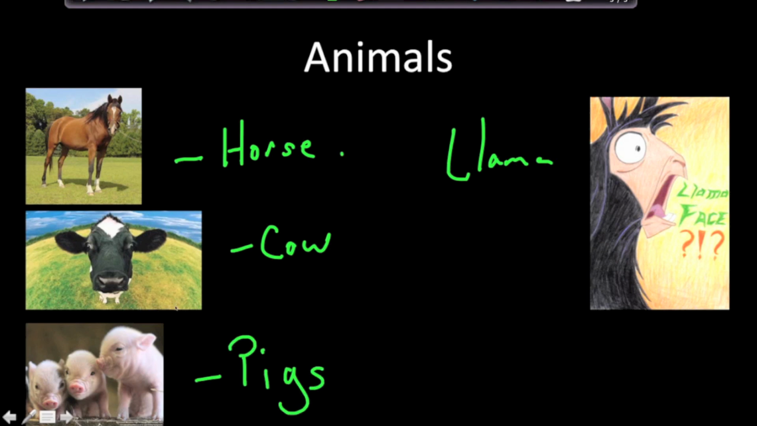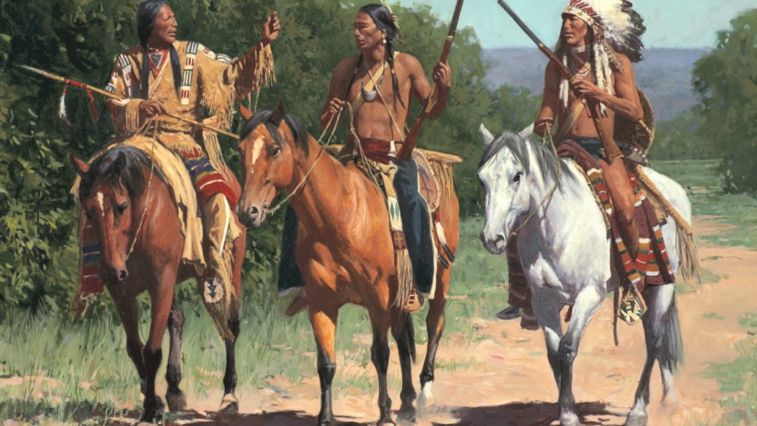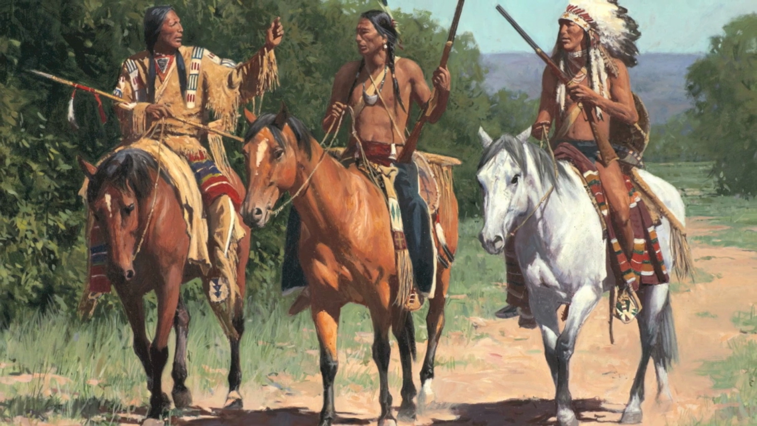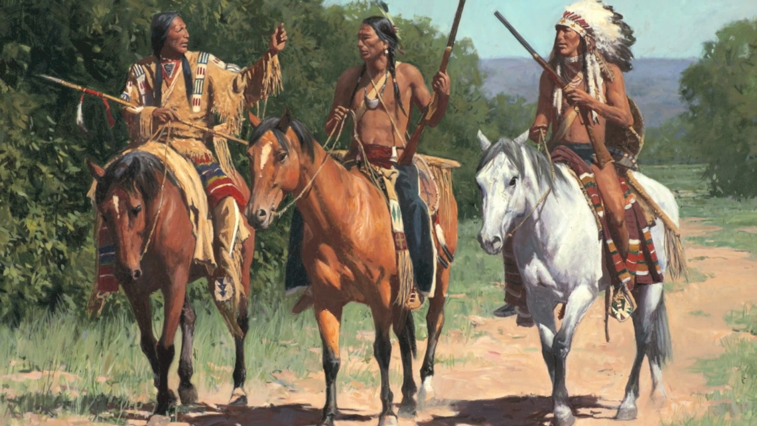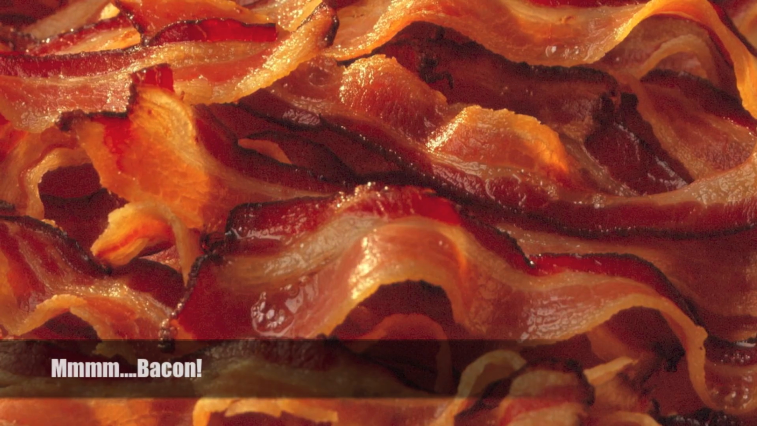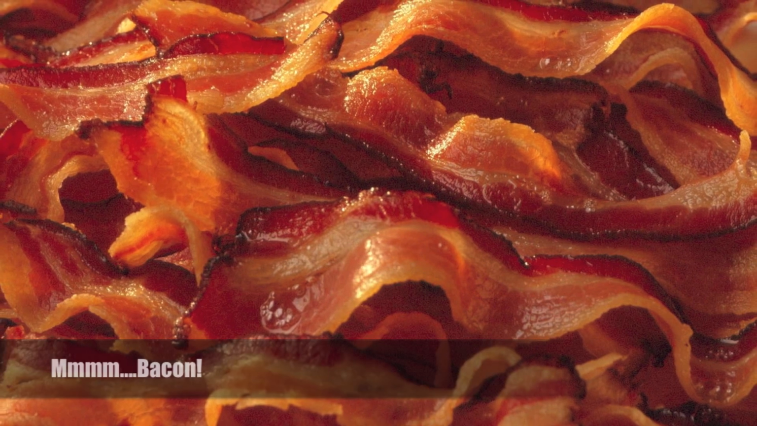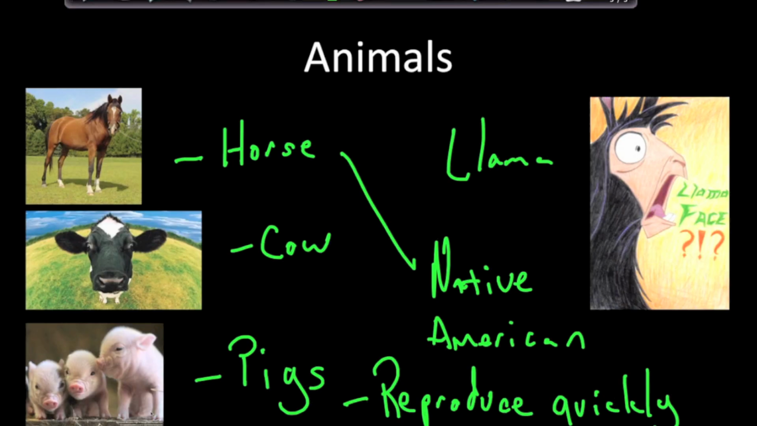The horse was vital to Native American culture. Indians quickly became expert horsemen. Many of them became nomadic because of this, and they started hunting buffalo. Cows, of course, provide milk, and pigs reproduce quickly, so they became a great food source in the Americas. These aren't the only animals that were transferred during the Columbian Exchange. There were also oxen. Many beasts of burden went from the Old World to the New World, which was a great benefit to the New World.